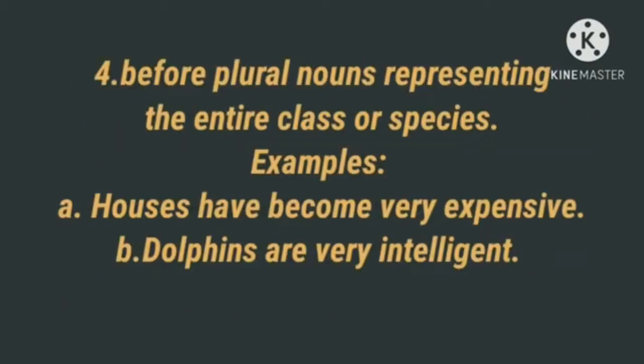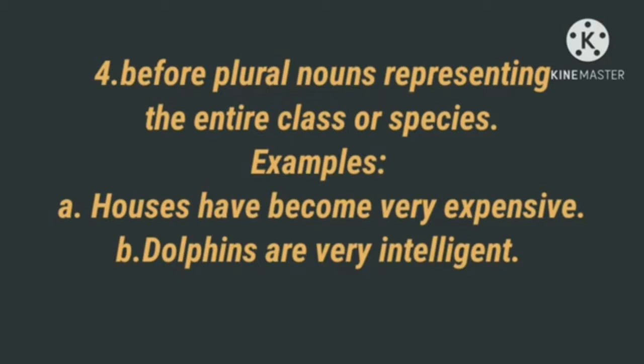Fourth one, before plural nouns representing the entire class or species. Examples: houses have become very expensive. So the plural noun houses represents the entire class, generally houses. Next, dolphins are very intelligent. Plural nouns representing the entire species.